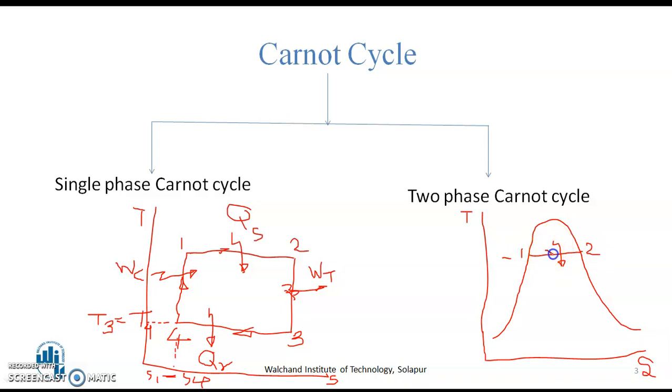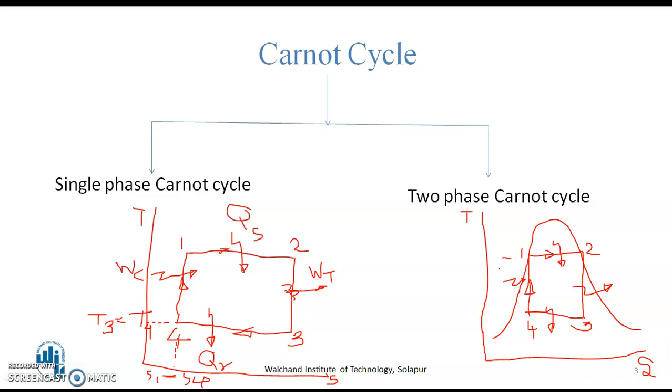Then process 2 to 3 is isentropic expansion process, where you will be getting the output. 3 to 4 will be isothermal heat rejection process, and process 4 to 1 is isentropic compression process.